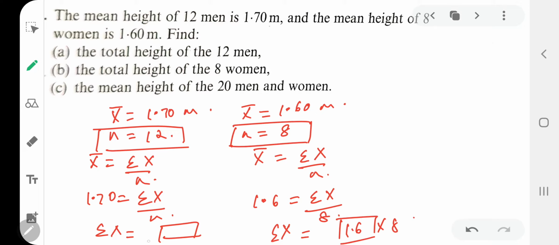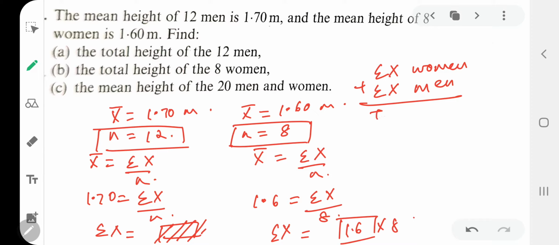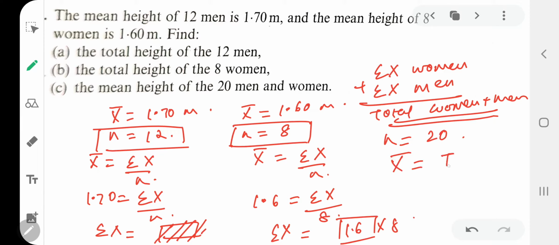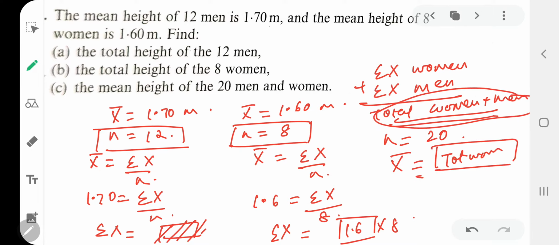Yes, my dear kids, you have the summation here. You got the summation of women. You got the summation of observations of men. You have to add them to get the total summation of men and women. Once you got that, my dear kids, the number of observations together, men and women, this time is 20. So you have to find mean. That is total women and men observations, that is summation, upon number of observations, this time 20. Clear? From there you will get the mean of 20 men and women.